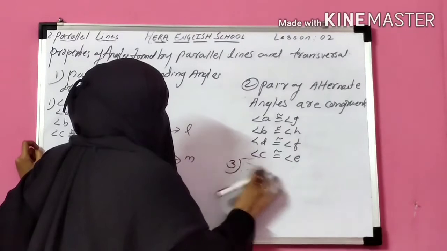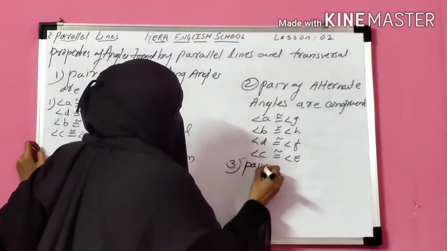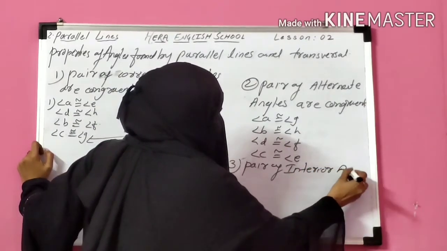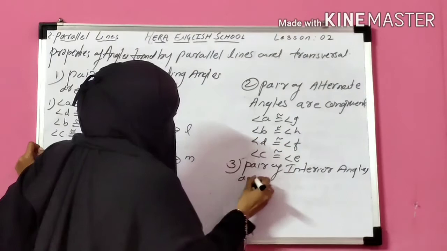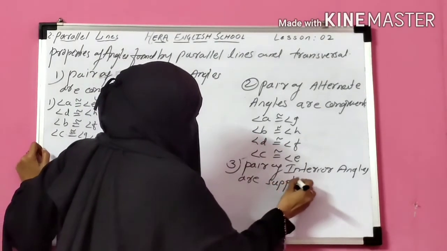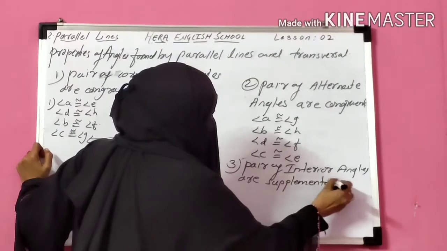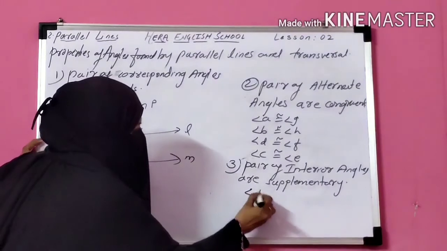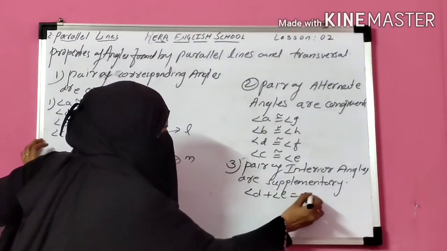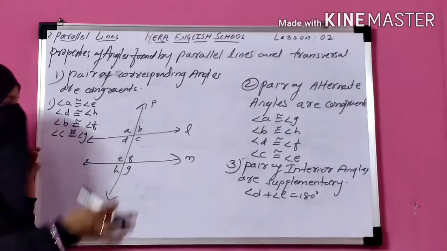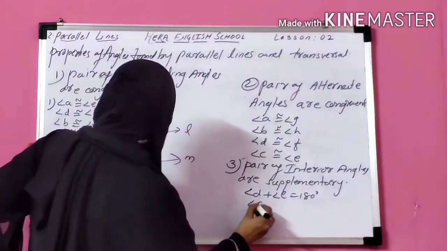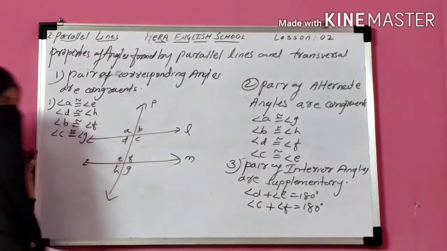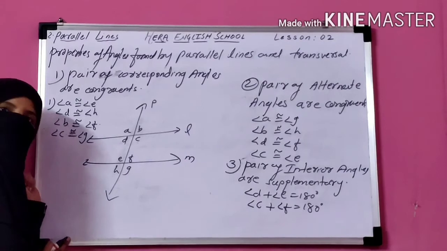Okay. Next, the third property is interior angles. Pairs of interior angles are supplementary. Supplementary means their sum is 180. So for interior angles D and E, angle D plus angle E is equal to 180. Supplementary means their sum is 180 degrees. From this side, angle C plus angle F is equal to 180. So this is the third property: pairs of interior angles are supplementary.